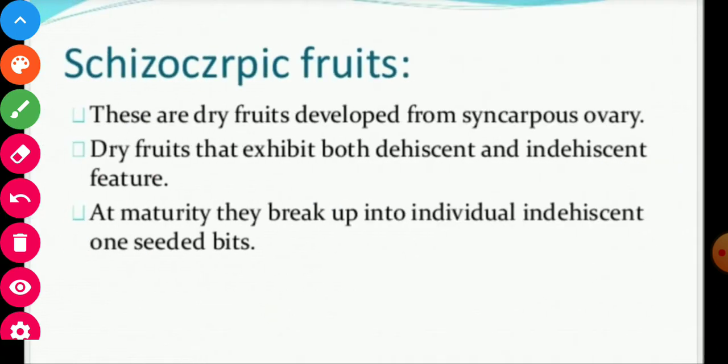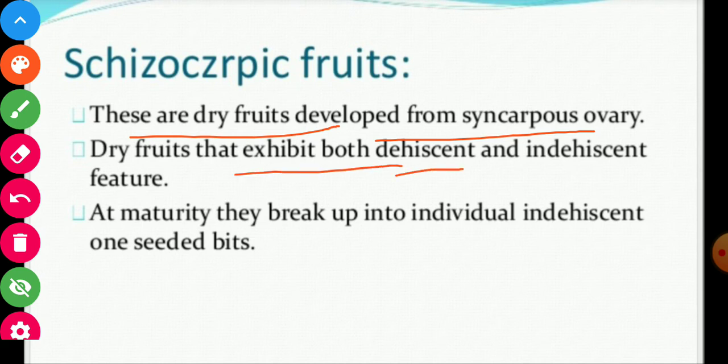Now schizocarpic fruit. These are dry fruits developed from a syncarpous ovary. They are dry fruits that exhibit both dehiscent and indehiscent features.